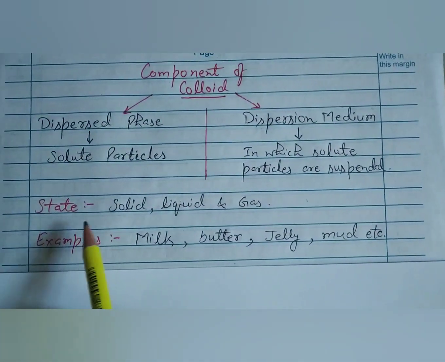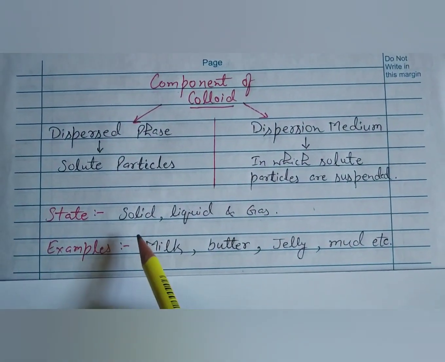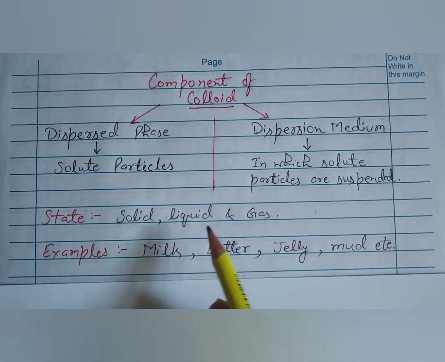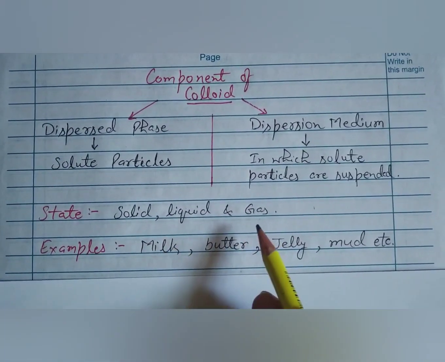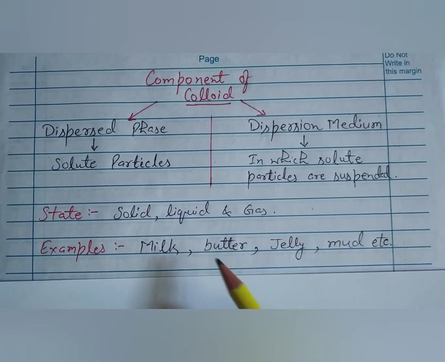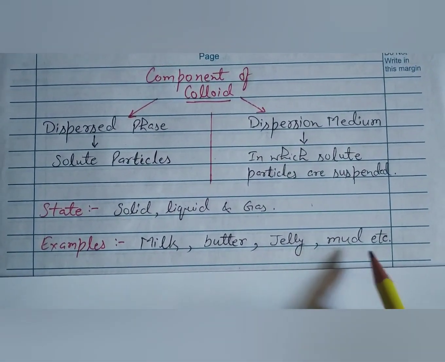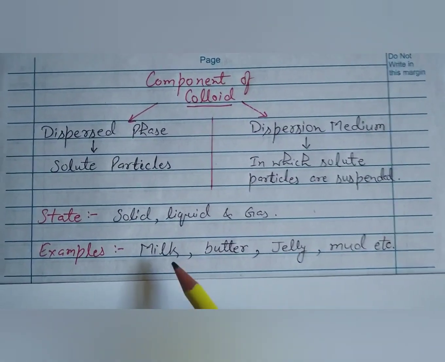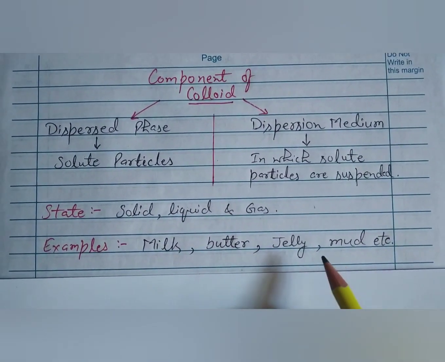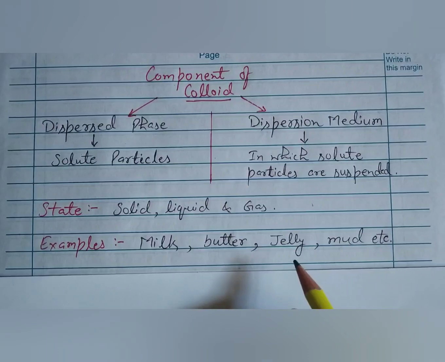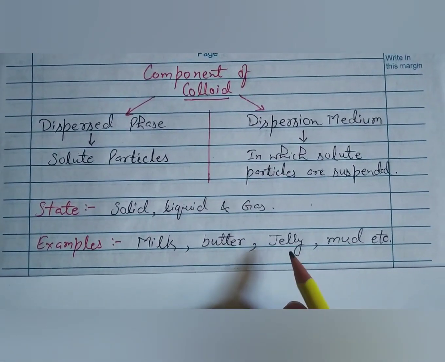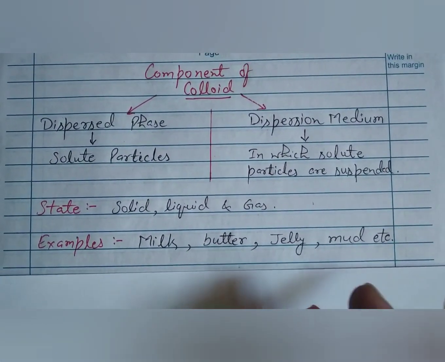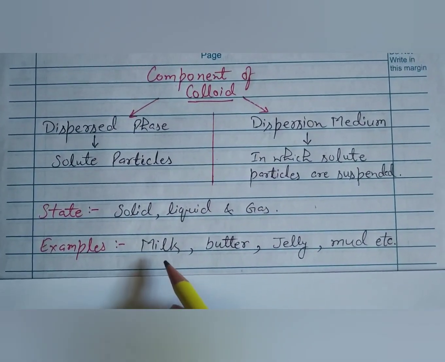Now the state. Colloids are obtained in many states: solid, liquid and gas. All three states are present. Some examples are milk, butter, jelly and mud. Now you can easily relate all the properties I have explained to milk, butter, jelly and mud. If you keep them for a very long time, they will not settle down, but remain throughout the solution. You cannot separate them by filtration.